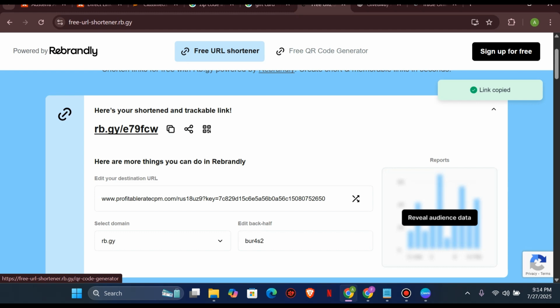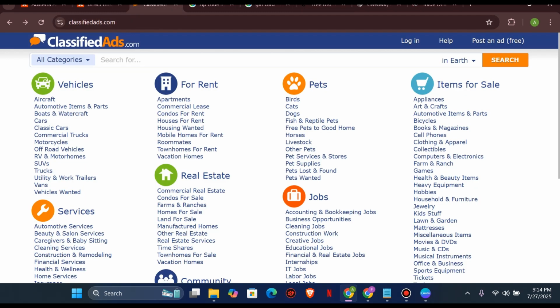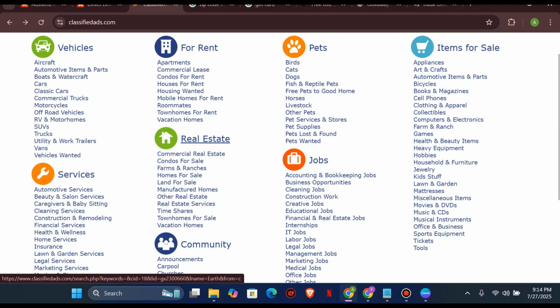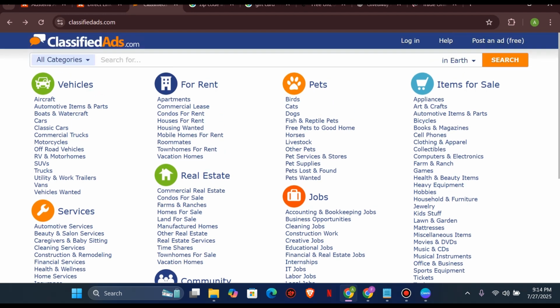The next thing you're going to do is go to this ad network, classifyads.com. We have categories of ads that you can run here: vehicles, for rent, pets, items for sale, jobs, estates, services, other services, and community. So there are lots of ads you can run here. In case you have any business or anything else, you can come here and run your ads. We are basically going to run our ads on this particular website.